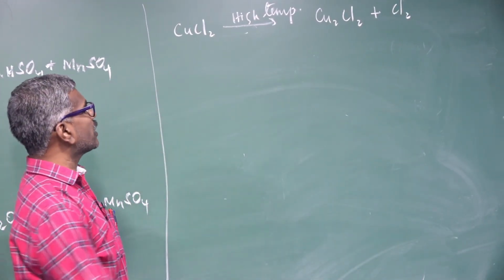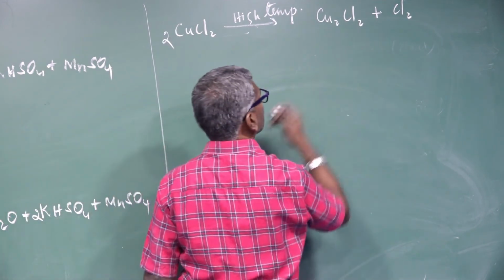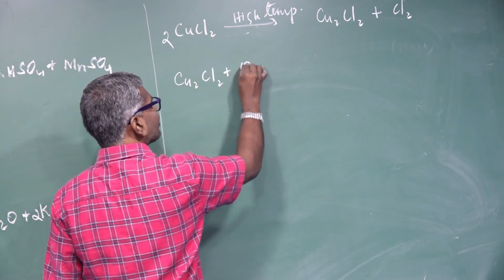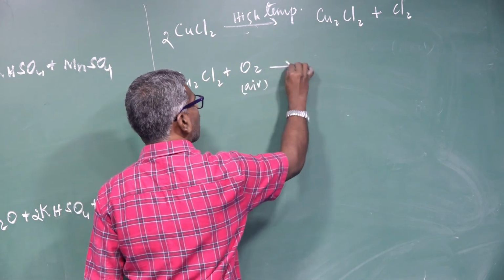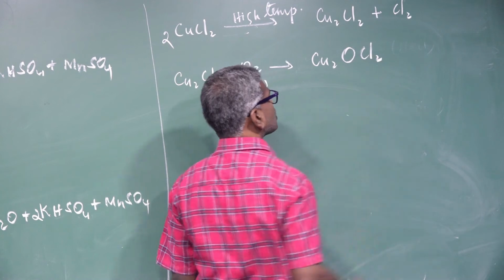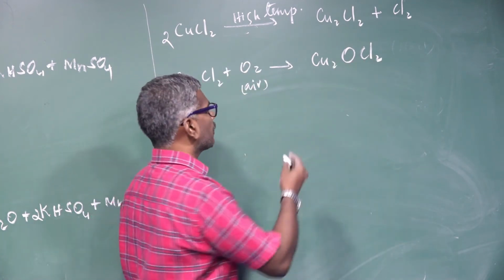That's the equation. How many chlorine? It's 4 chlorine, 2 times. Here 2. Cuprous chloride reacts with the oxygen from air to form Cu2OCl2. This is named copper oxychloride.